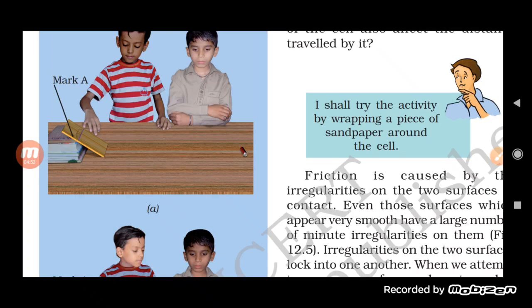So whenever you keep the piece of cloth over it, the friction increases. Cloth will increase the force of friction. When the friction increases, the movement automatically lowers, because friction is an opposing force. The opposing force acting on the battery cell opposes its movement, while the piece of cloth increases the force of friction, which makes it cover less distance.